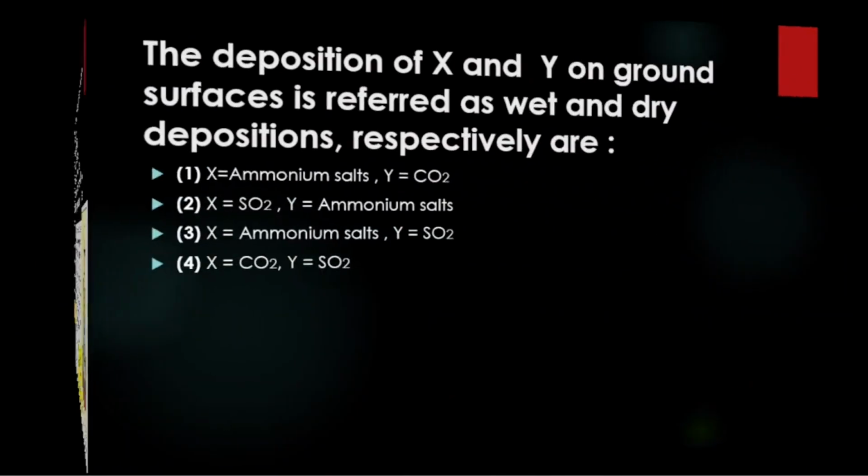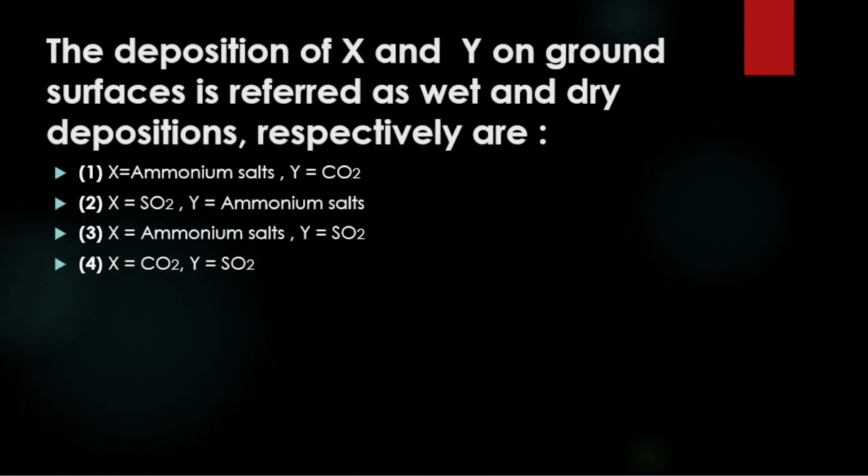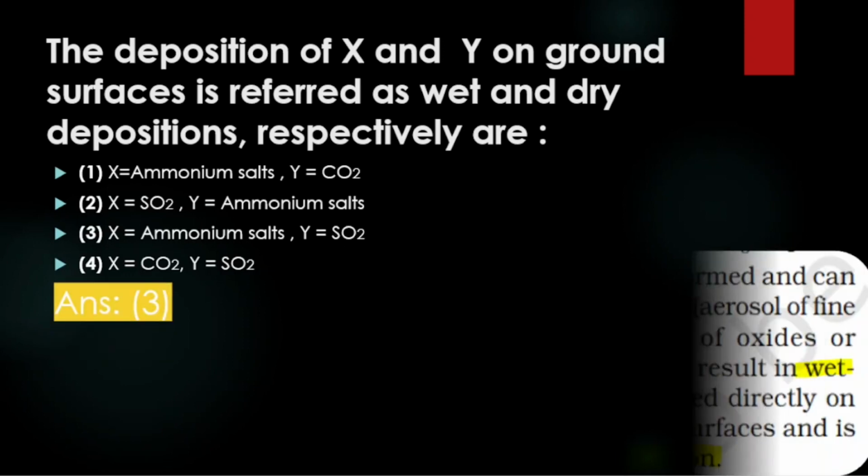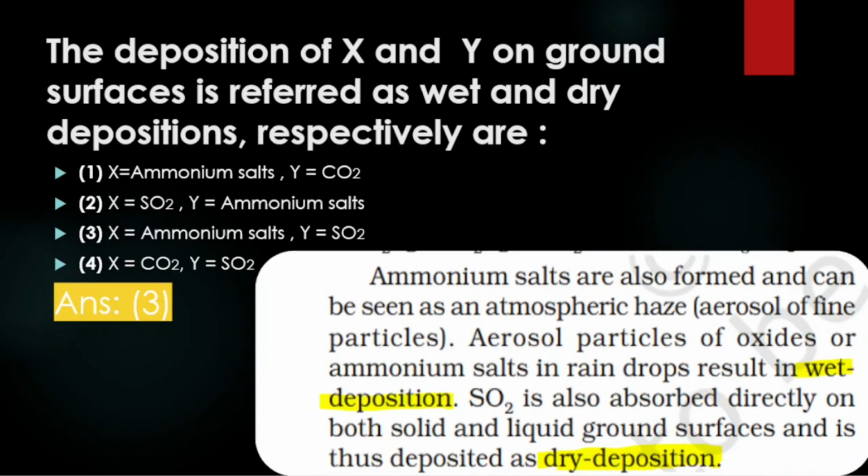Now the next question. This is a very nice question, and it asks what X and Y are. X is referred to as wet deposition and Y is referred to as dry deposition. So the correct answer is 3, which means ammonium salt is responsible for wet deposition, which you can read from this part.